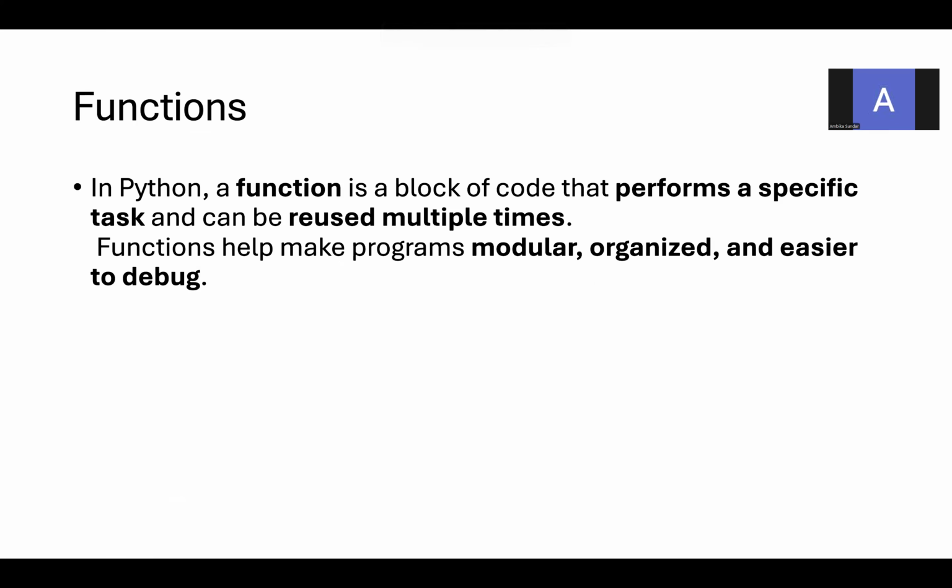So what are functions in Python? In Python, a function is a block of code that performs a specific task and can be reused multiple times. Functions help make programs modular, organized, and easier to debug. Python is a general purpose programming language, a modular programming language, and a functional programming language. It takes the support of modular and functional programming to make the program modular, very much organized,